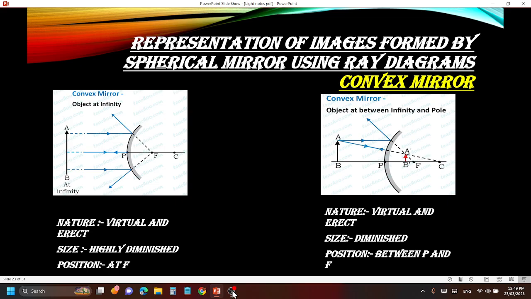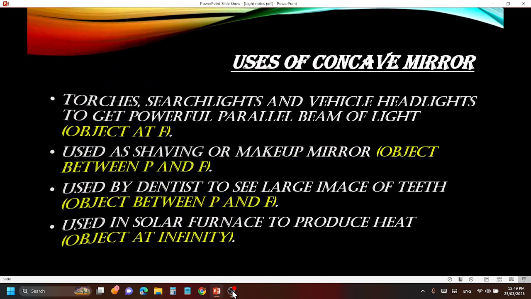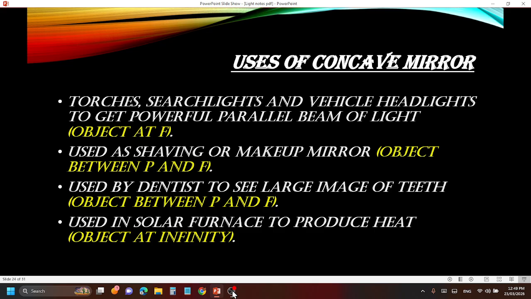Between pole and focus, the image is formed. I hope the ray diagrams are clear. Moving on to the uses of concave mirror. Scientists discovered it is a concave mirror, but where is it used? Scientists said, "Wait, I'm giving you the points. Don't worry." So he gave us the uses where the concave mirror can be used.